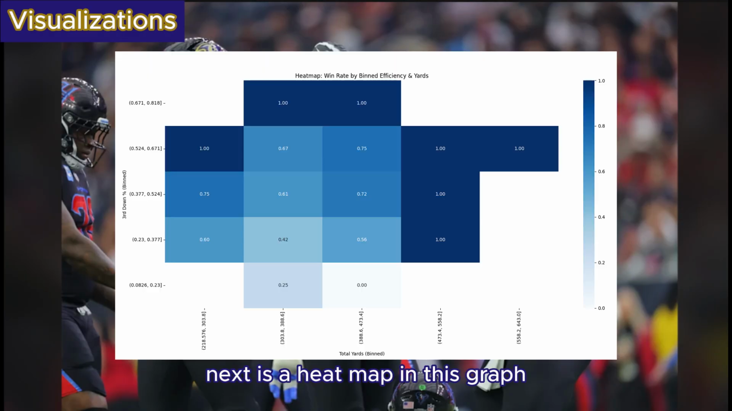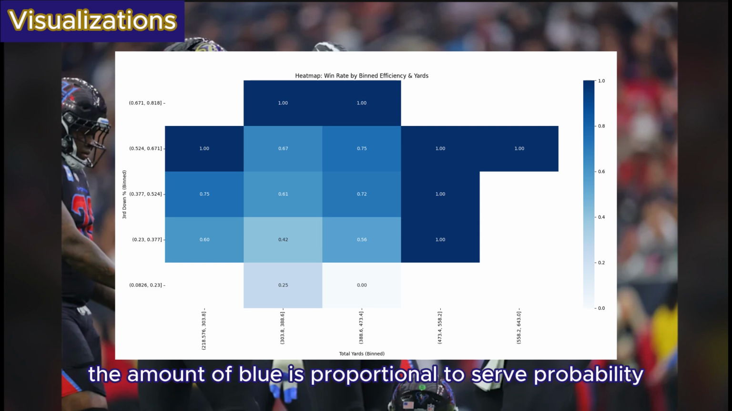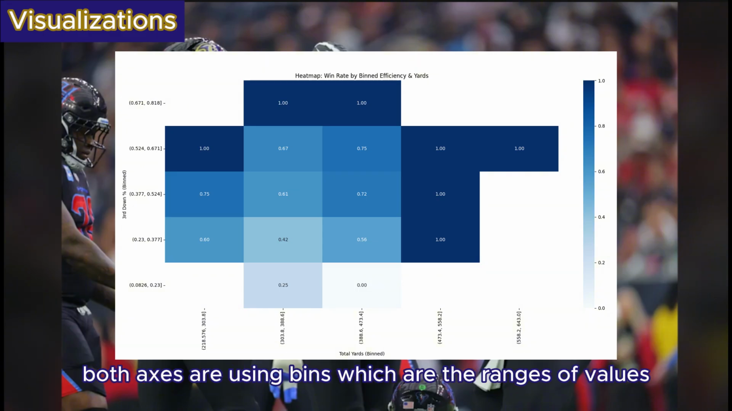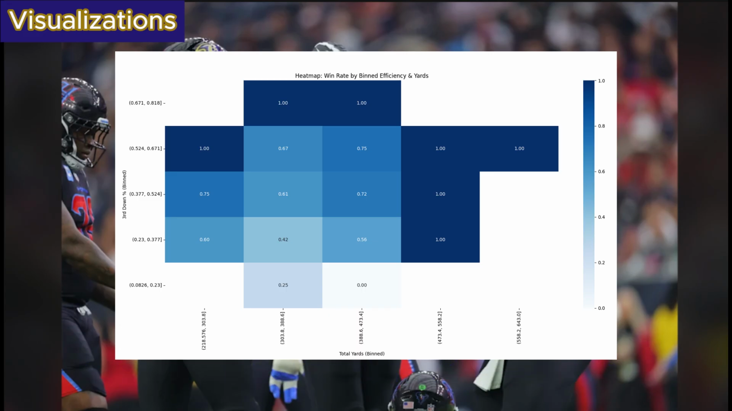Next is a heat map. In this graph, total yards is our x-axis and third down conversion is our y-axis. Each grid in the heat map shows the probability of a win relative to our two variables. The amount of blue is proportional to said probability. Both axes are using bins, which are the ranges of values. Again, using common sense, there's a low chance of winning if the Ravens have low total yards and a low third down conversion.